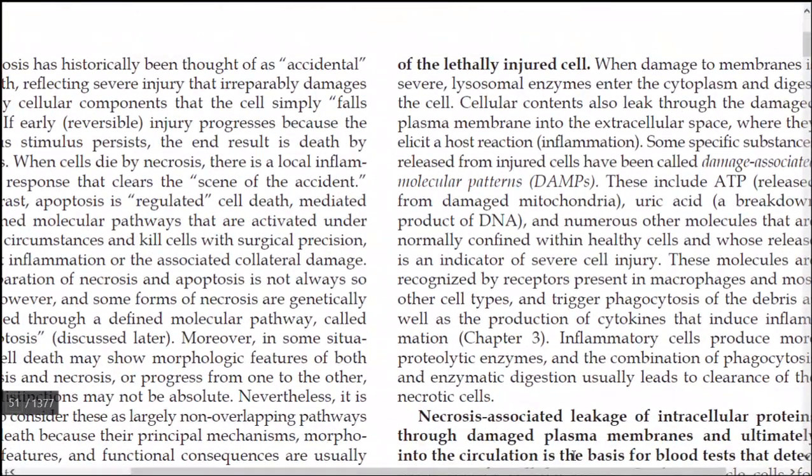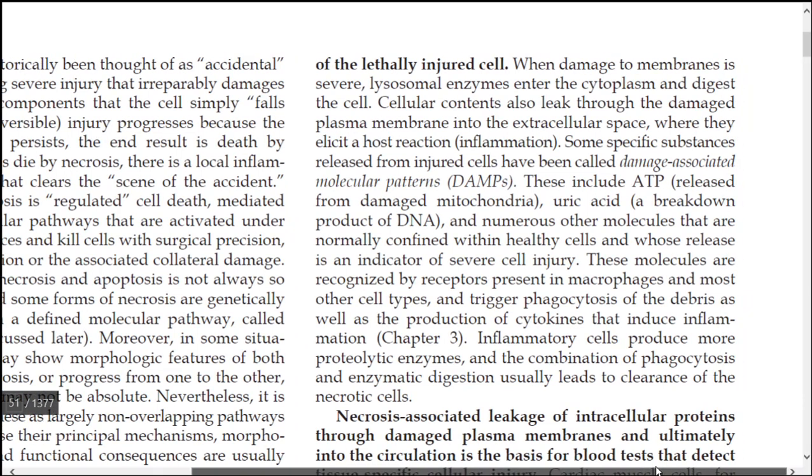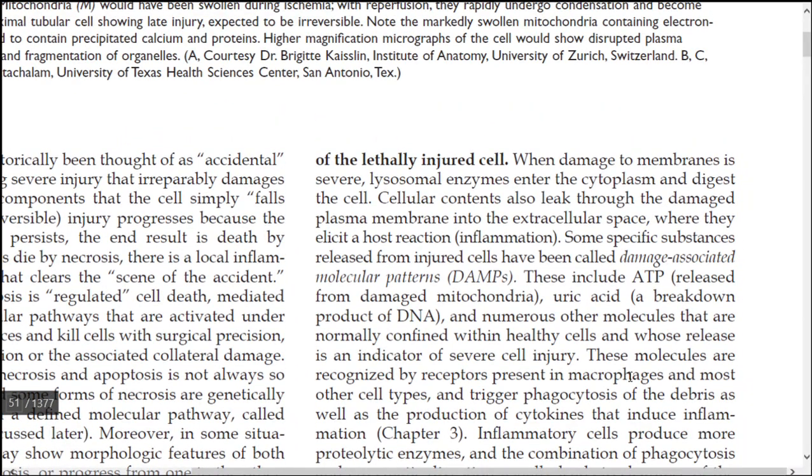Next, we will see other facts about necrosis. The cellular contents will leak out of the cell through the damaged plasma membrane, as we have seen earlier, into the extracellular space. This point is also very important. As a result, the cellular contents leak to the extracellular space where they elicit a host reaction, inflammation. So this is how inflammation is formed: due to leakage of cellular contents through the damaged plasma membrane into extracellular spaces, where they form a host reaction or inflammation.